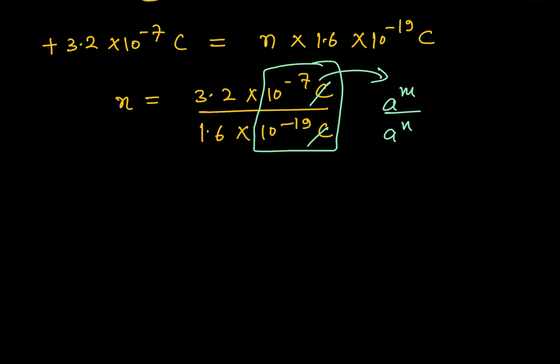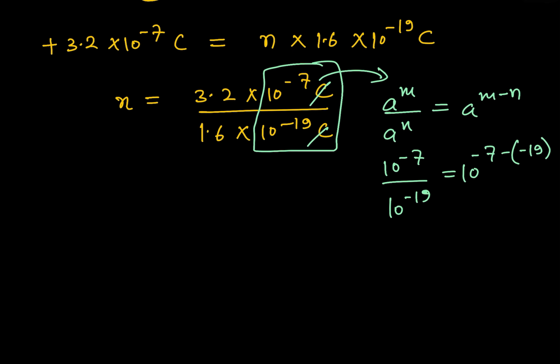A raised to the power m divided by a raised to the power n will give us a raised to the power m minus n. Similarly, 10 raised to the power minus 7 divided by 10 raised to the power minus 19 will give us 10 raised to the power minus 7 minus of minus 19. So we know that minus minus leads to plus. So this is plus 19, and on solving this we get 12.